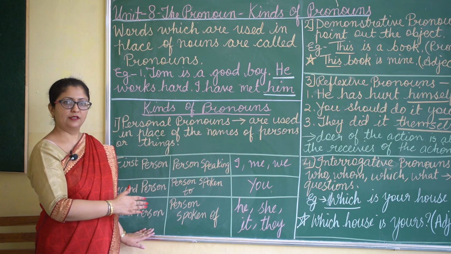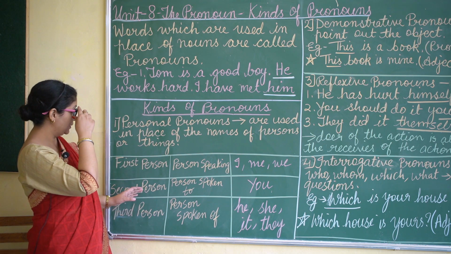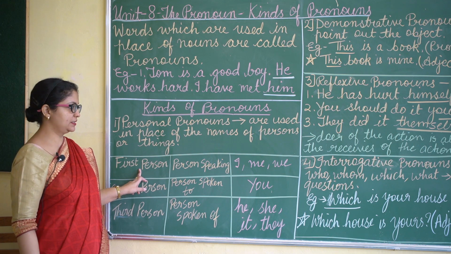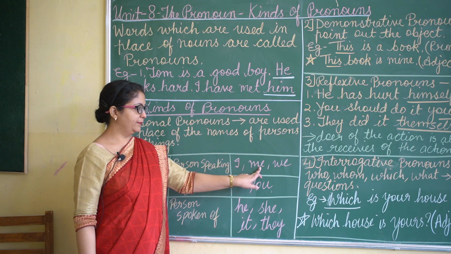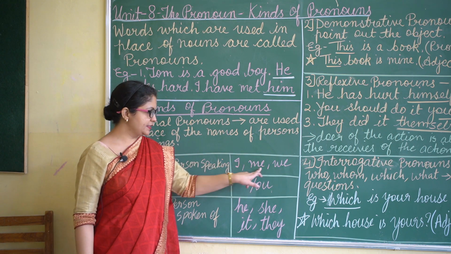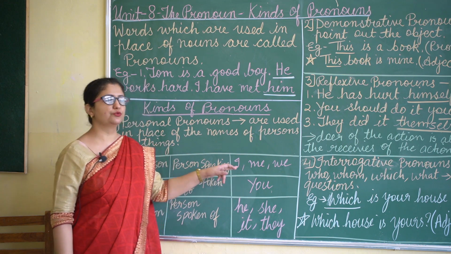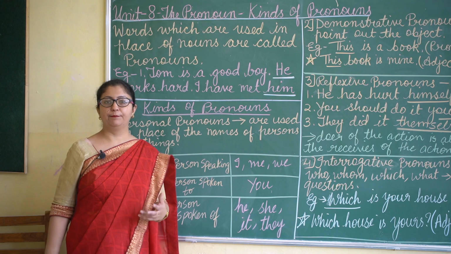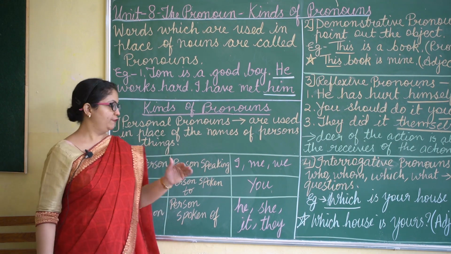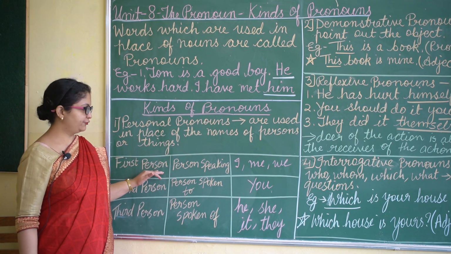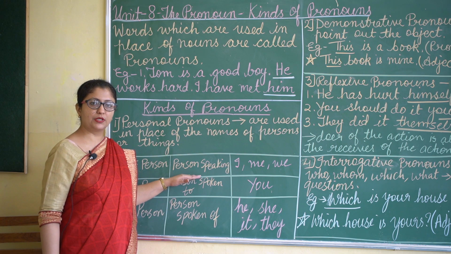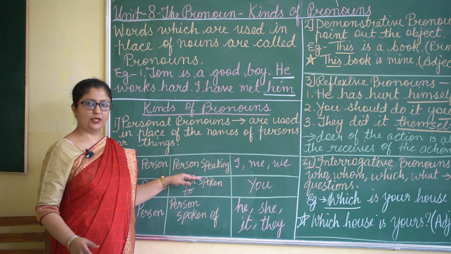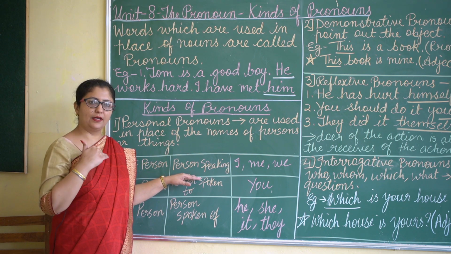Now for example, first person: I, me, we. These pronouns are used for the first person. Now what do we mean by first person? First person refers to the person who is speaking. Right now, for example, I am speaking.